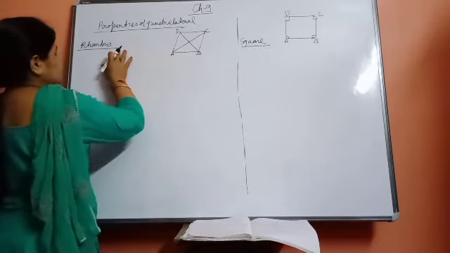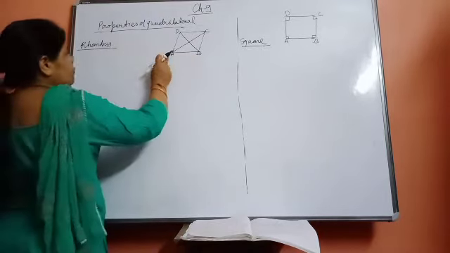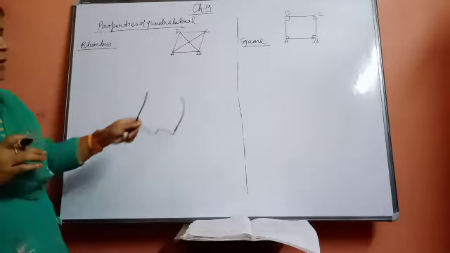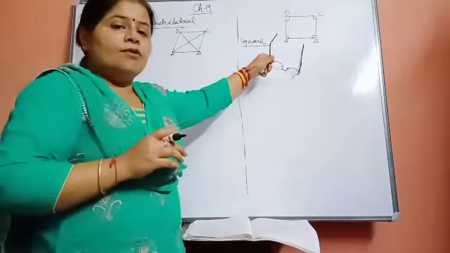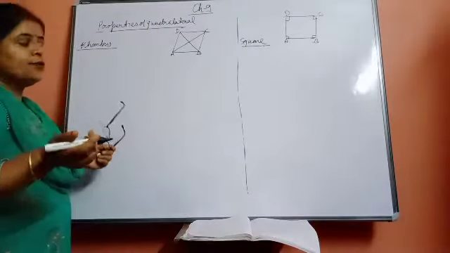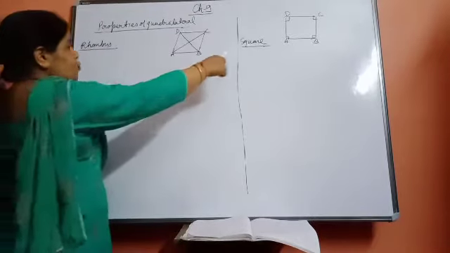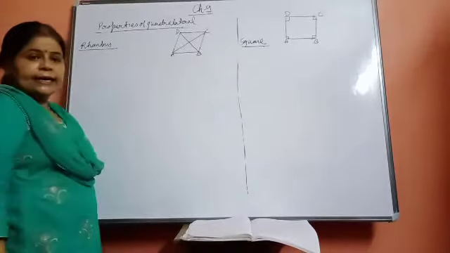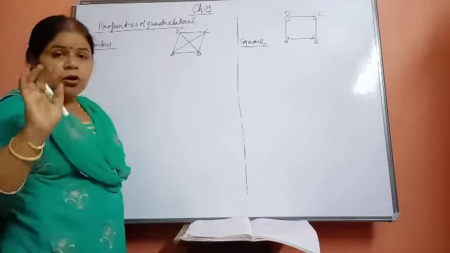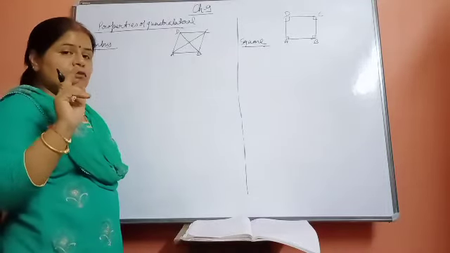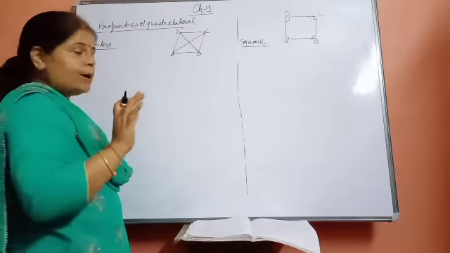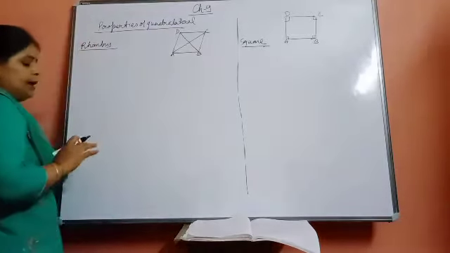Rhombus is a quadrilateral in which all the sides are equal. You know that square is also a quadrilateral in which all the sides are equal. Then what is the difference between them? In a square all the angles are 90 degrees. But in a rhombus all the angles cannot be equal to 90 degrees. Only this much of difference is between rhombus and square. Otherwise the rest of the properties for both quadrilaterals will be the same.